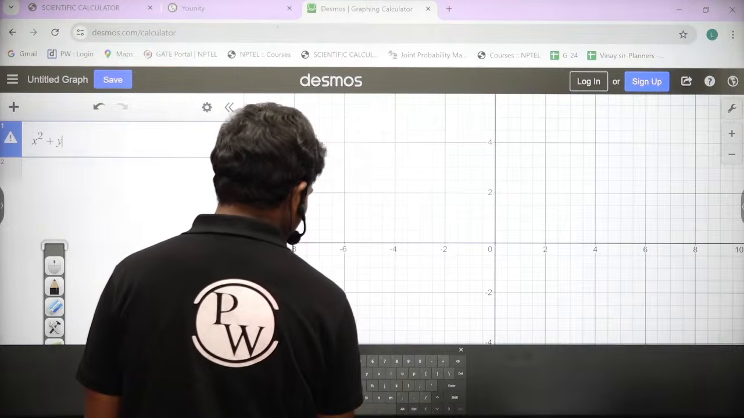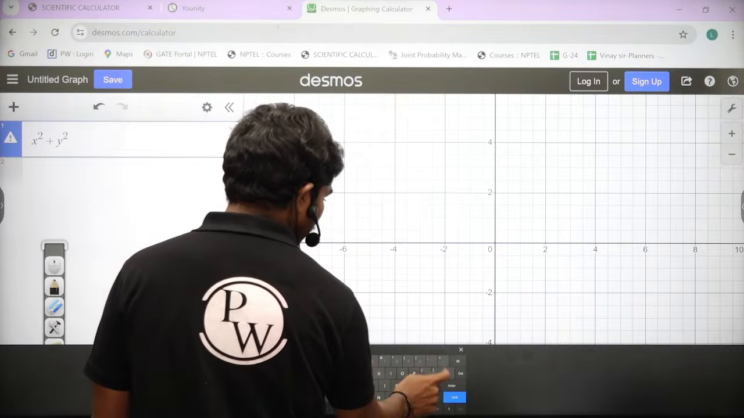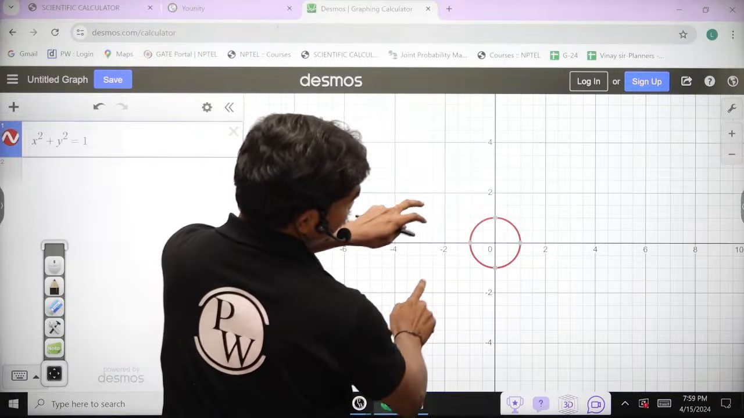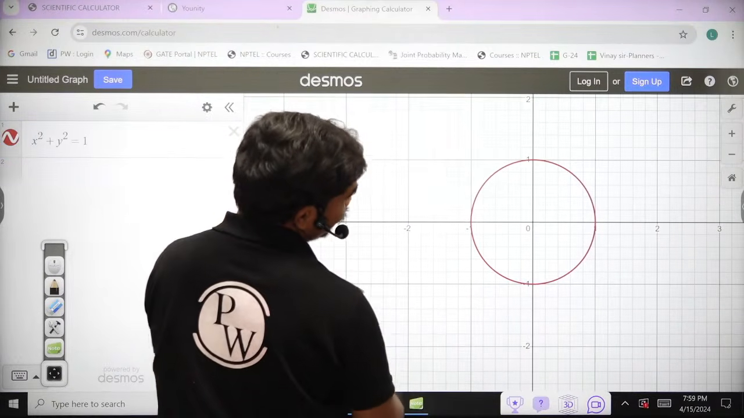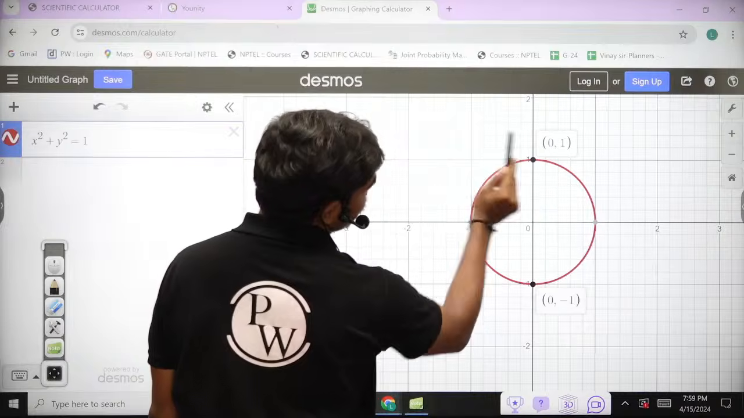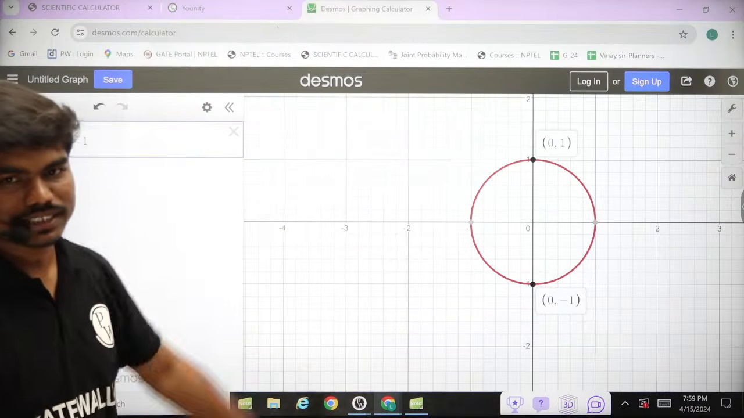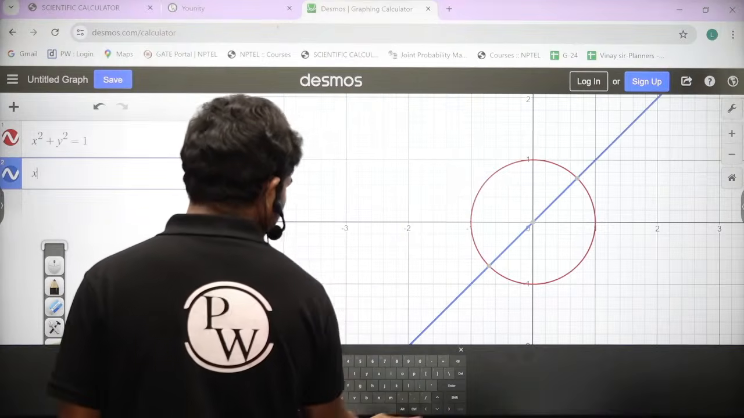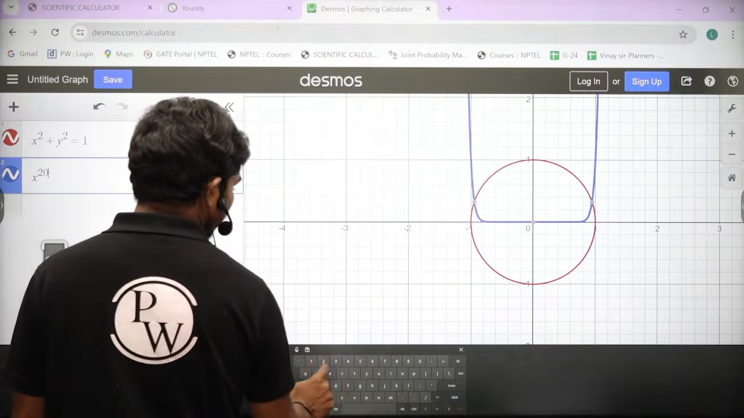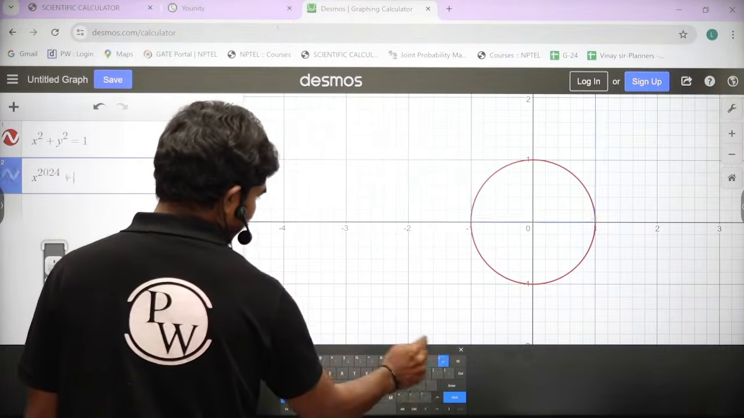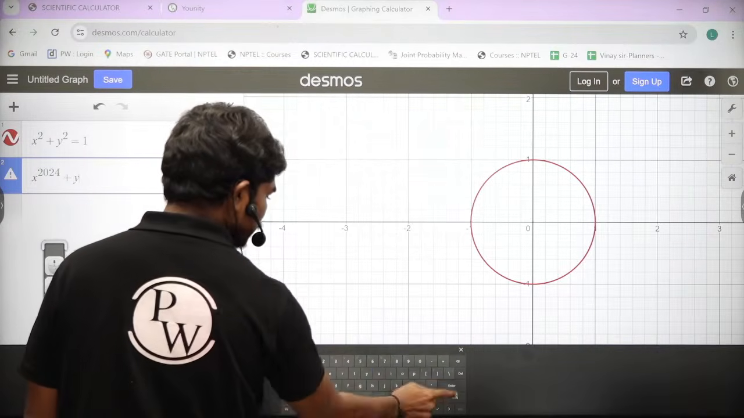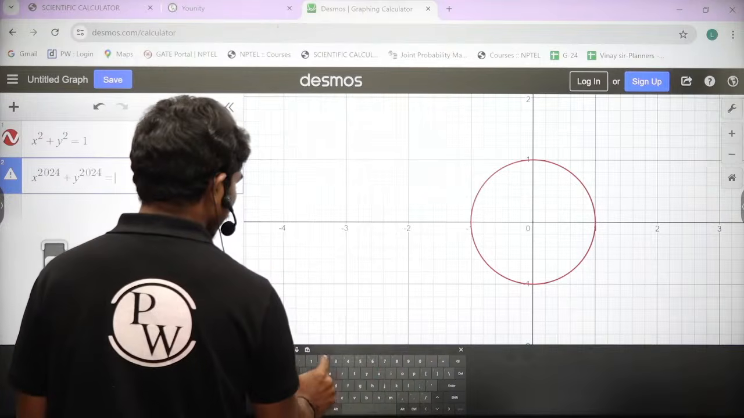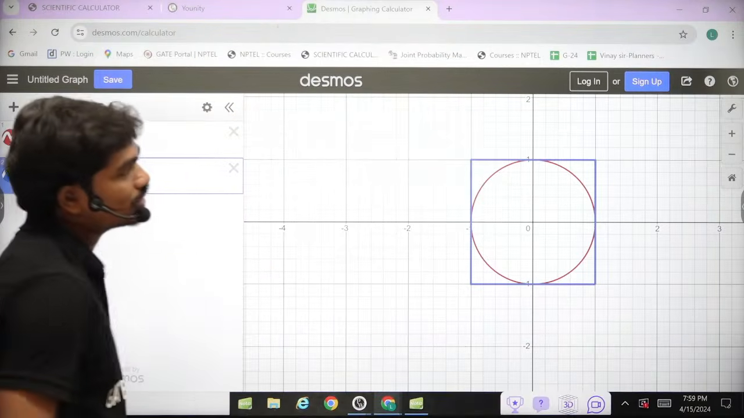X square plus y square is equal to 1. Okay? So you know there's a small circle which got generated here. Clear? So this is a circle, and ultimately this point is 1 and this point is 0, 1 and 0, minus 1, of course. So let's check whether what I told you is correct or wrong. X power 2024 plus y power 2024 is equal to 1. You can see. What did you get?